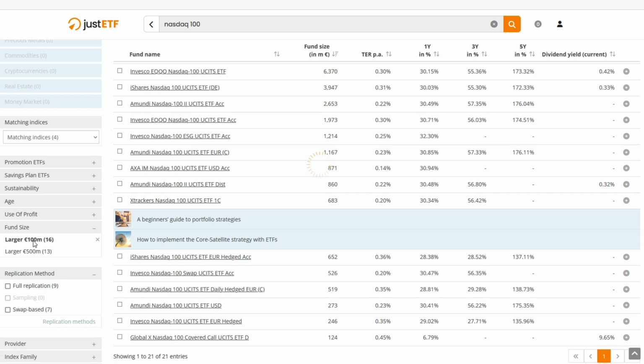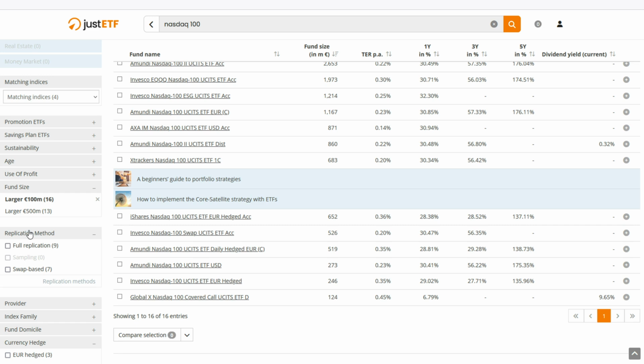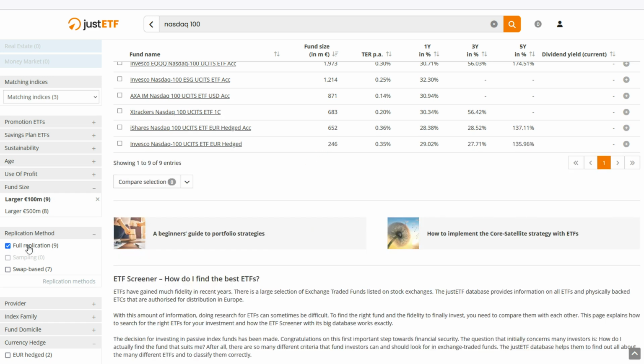So we click that. And then we go to the replication method and we pick full replication. That means that the ETF is actually buying the securities. Swap-based means that there are complicated contracts going on, which I don't have time to explain right now. But basically, the ETF doesn't own the securities. Now, that doesn't mean that it's dangerous or that you're going to lose your money, but it's just a layer of complexity added on top, which I prefer not to have.